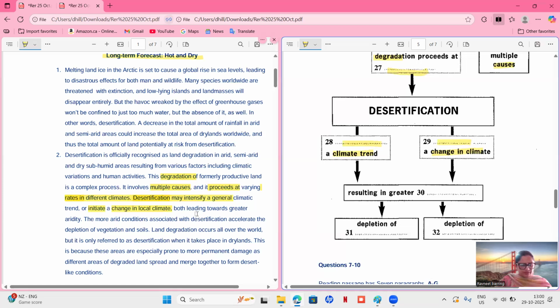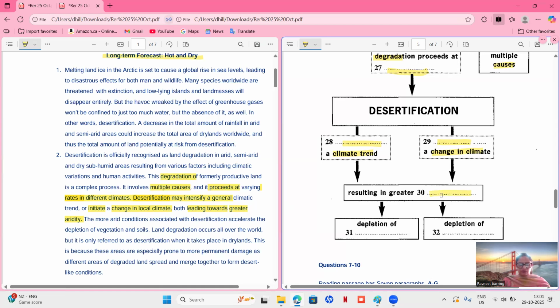Okay, so we have to find the result. Both leading towards greater aridity. They're saying that these two things are happening and both are resulting in greater dash. The synonym for resulting is leading towards, and the word greater is already there. So the answer for 30th is aridity.